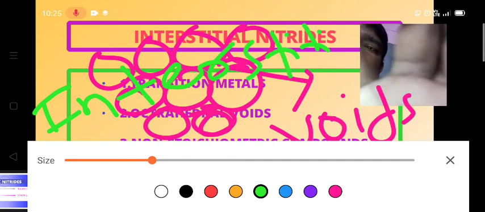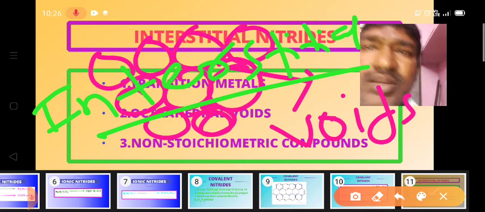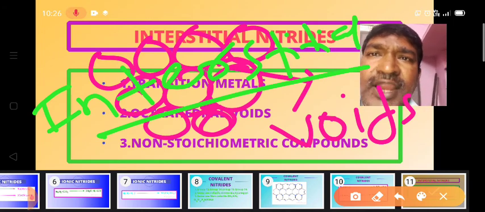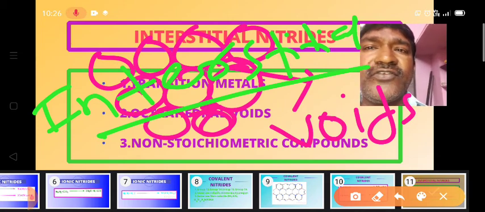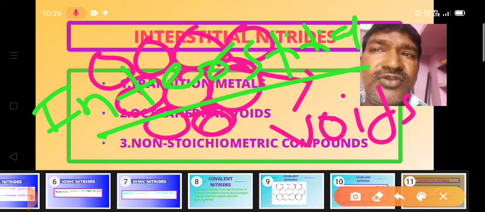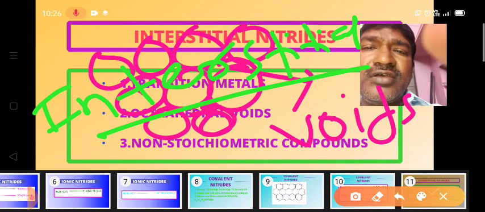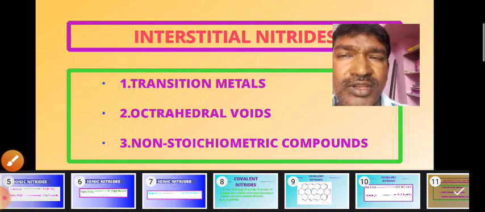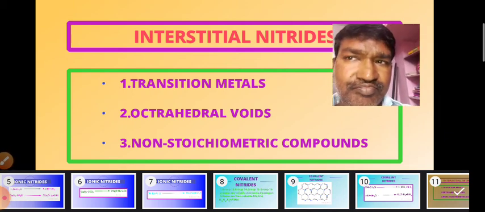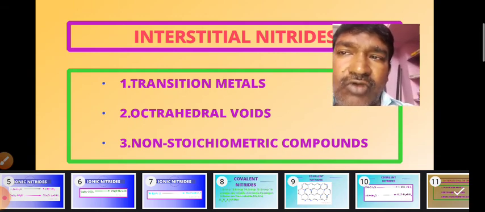So when non-metals like carbon, hydrogen and nitrogen occupy these interstitial sites or voids, they convert into interstitial compounds. Here we can't expect how many non-metal atoms are occupying the octahedral voids among the available voids.